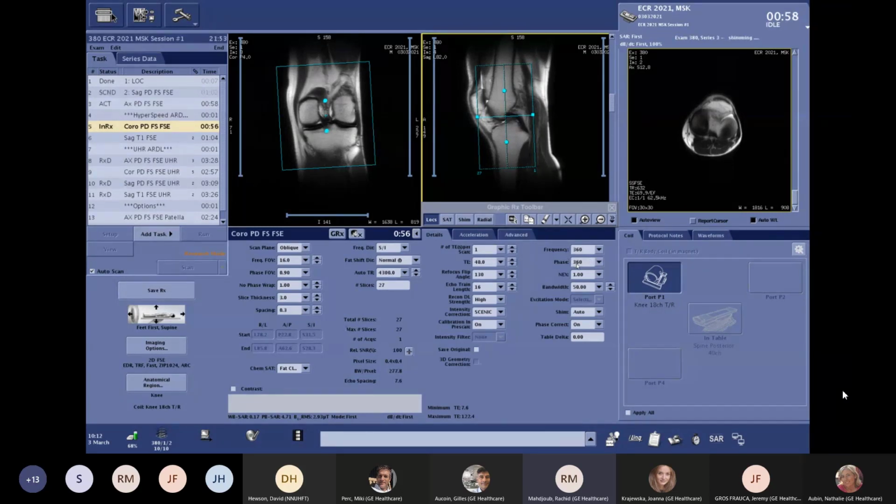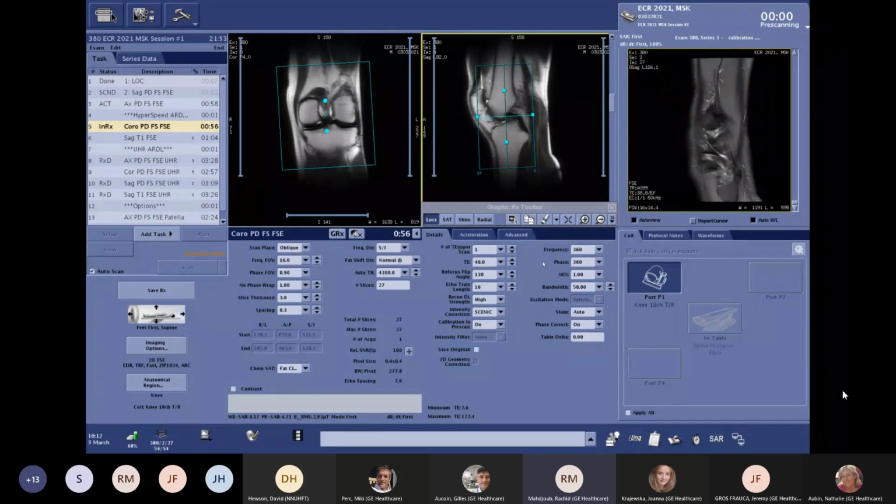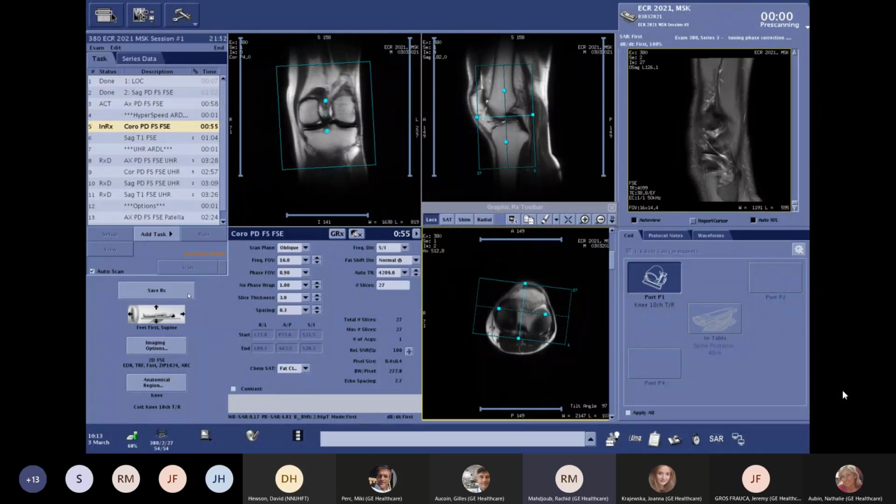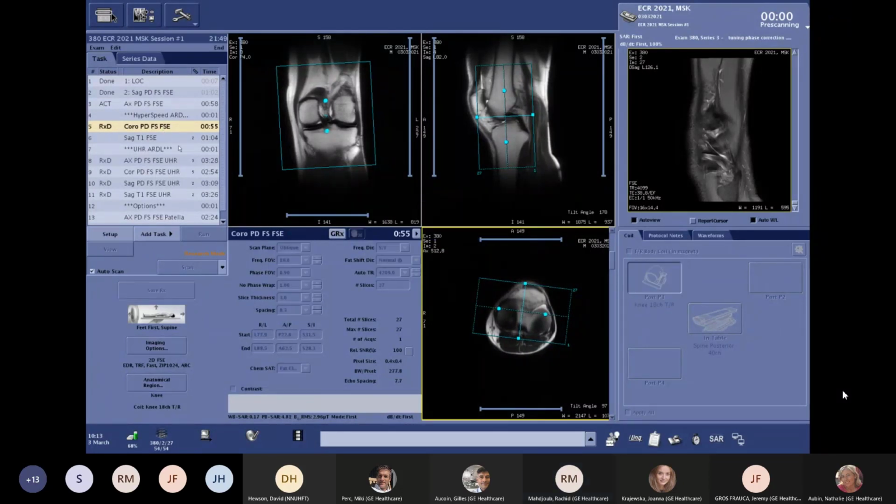Then we reconstruct at a much higher spatial resolution, 1024 by 1024. You will see the difference between the high spatial resolution or ultra high spatial resolution and the HyperSpeed protocol. But already in the HyperSpeed protocol, we are also very good in terms of spatial resolution.